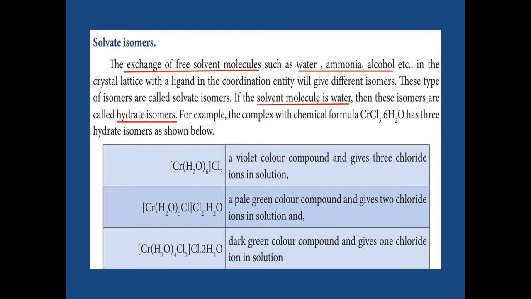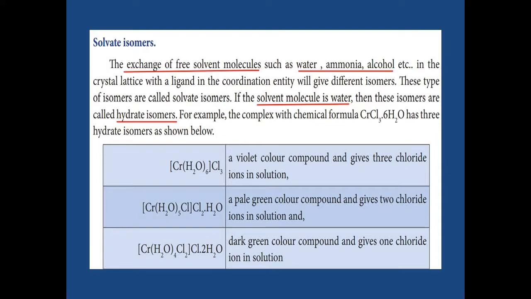So in solution we get 3 chlorine ions. It is a violet color compound. In the next example, one of the water molecules is present outside the coordination entity. Instead of that water molecule, 1 chlorine from the counter ion goes into the coordination entity. It is a pale green color compound, and in solution it gives 2 chloride ions, because outside the coordination entity, only 2 counter ions are present.